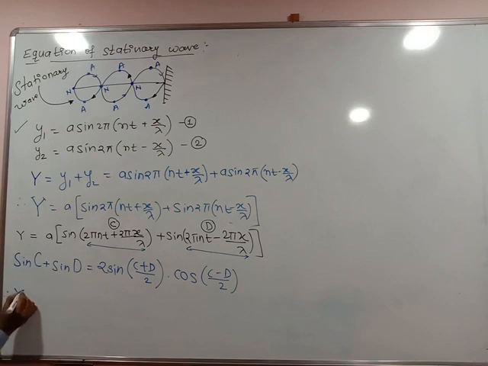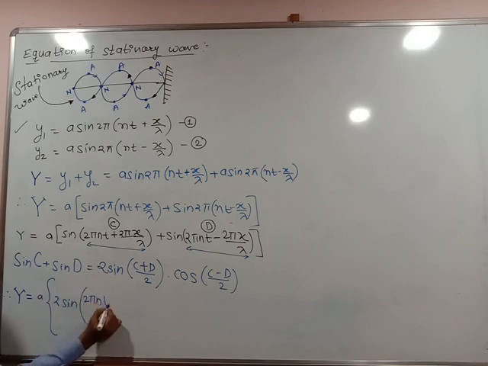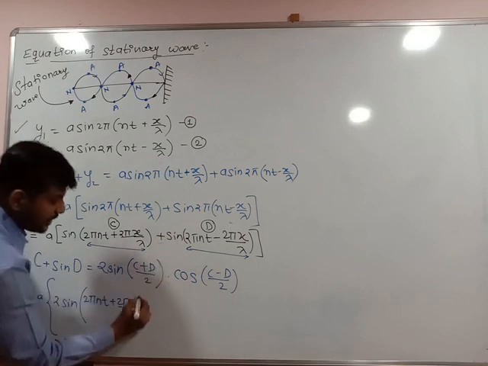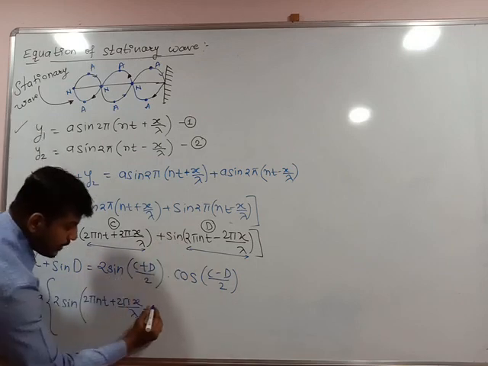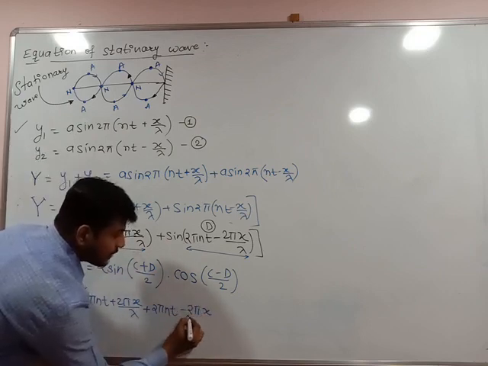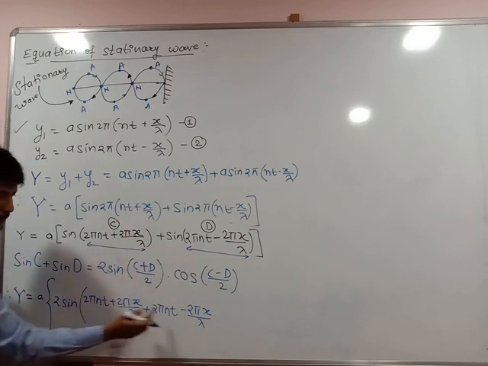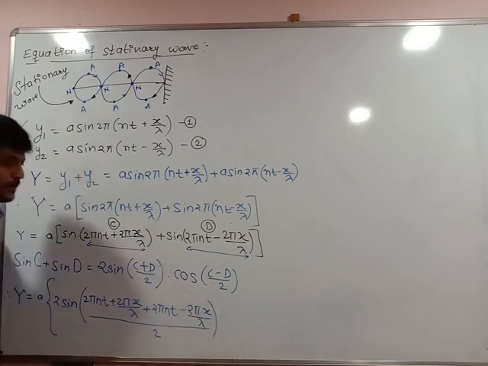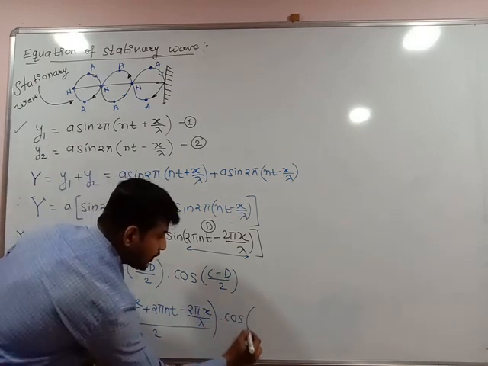Therefore, the resultant displacement of the stationary wave y is equal to a, 2 sin c plus d. The value of c is 2 pi nt plus 2 pi x upon lambda. That is c. What is d? Plus d is 2 pi nt minus 2 pi x upon lambda. That is c plus d, divided by this 2, into cos c minus d.